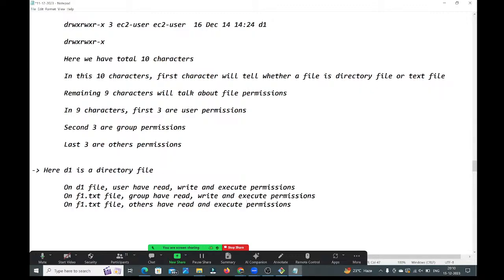See, guys. On d1, right? What is d1? D1 is the directory file. On this d1 file, user has what permissions? Read permission, write permission, and execute permission. Next, others have what permissions? Sorry, group has read, write, and execute permission, and others have only read and execute permissions, guys. See, guys, by seeing this, we can tell who will have which permissions.